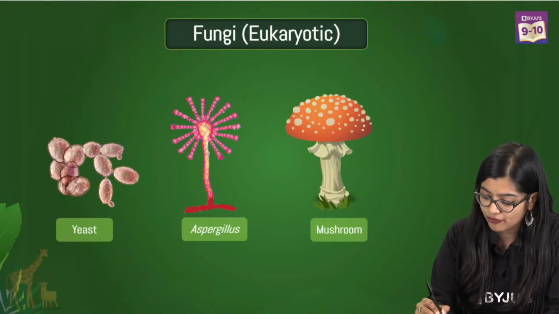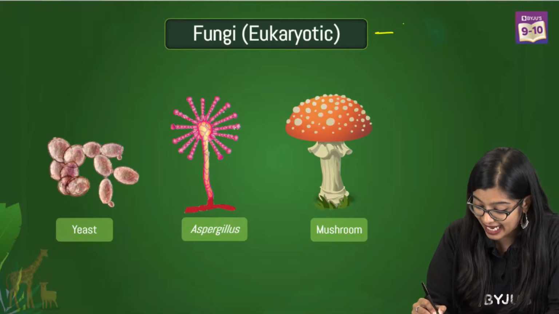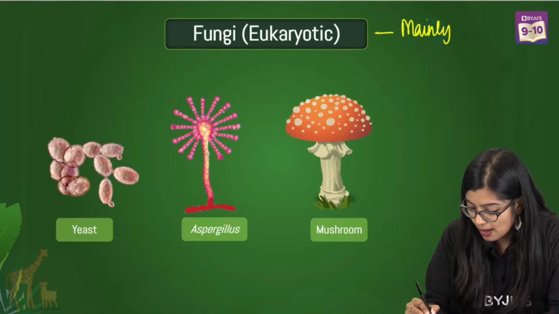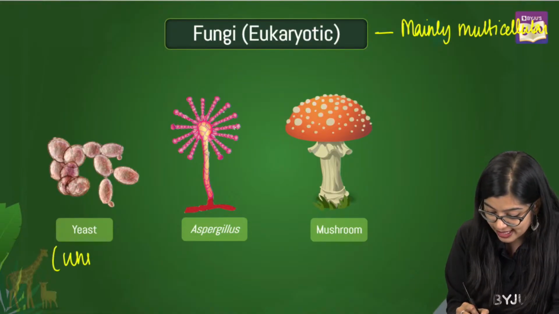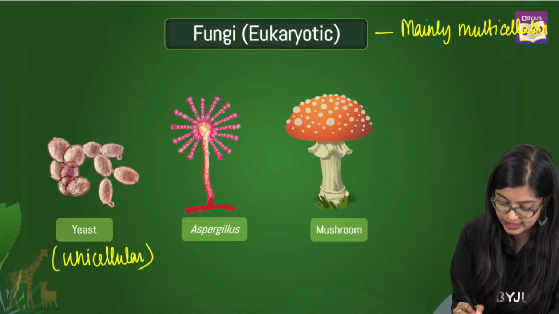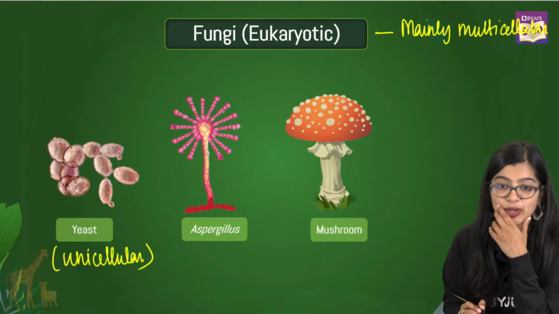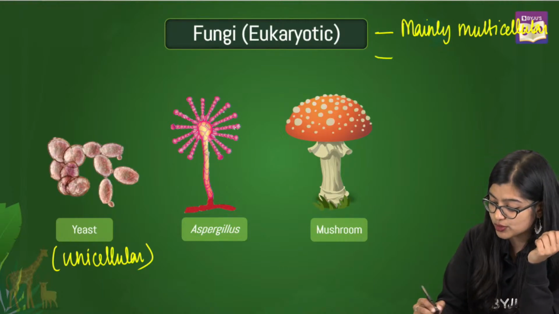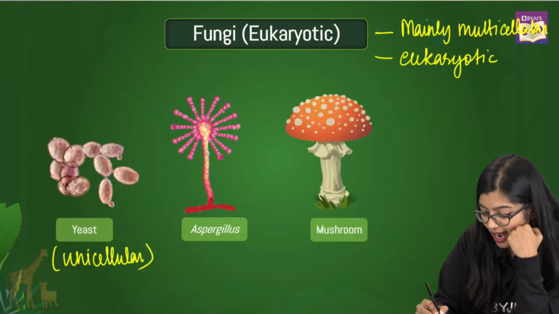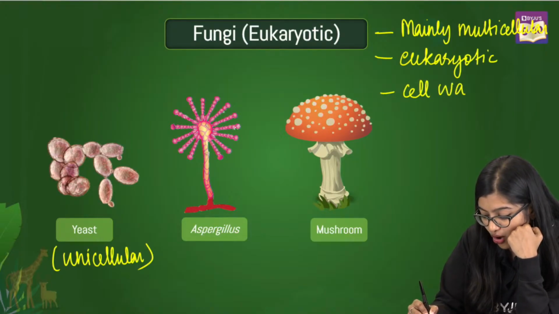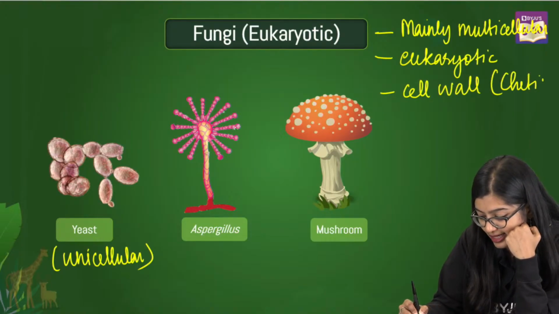Now when we talk about fungi, we know that these are mainly multicellular organisms, okay? But we also know that there are some unicellular organisms, which includes yeast, right? On the other side, we know that they are eukaryotic in nature and they possess a cell wall which is made up of chitin, all right?